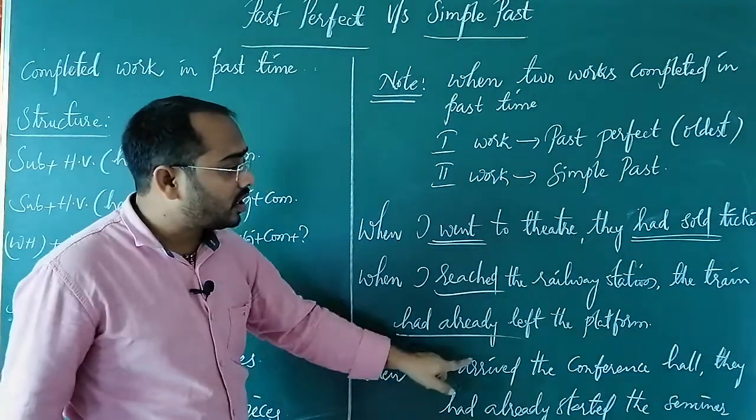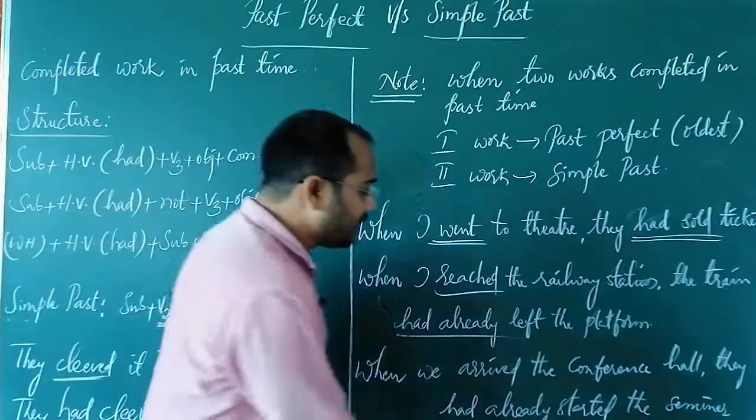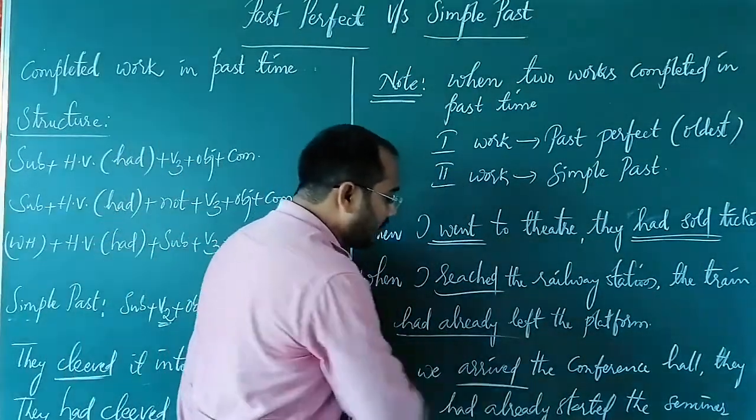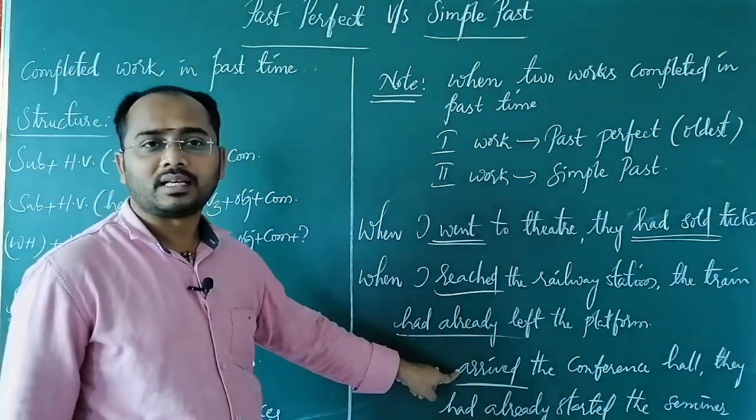When we arrived at the conference hall, they had already started the seminar. So already seminar started first. That's the reason past perfect. I reached or arrived at the conference hall, secondary thing. So it is in simple past.